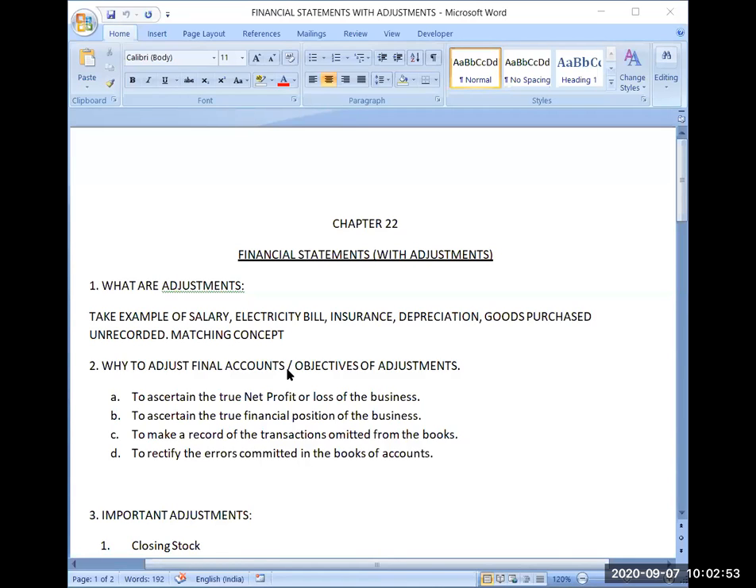First thing, financial statements give you two types of information. So trading and profit and loss account will inform you about the profitability of the business, and the balance sheet will inform you about the financial position of the business. So now we have to make certain adjustments in these final accounts which you have learned in the previous chapter.